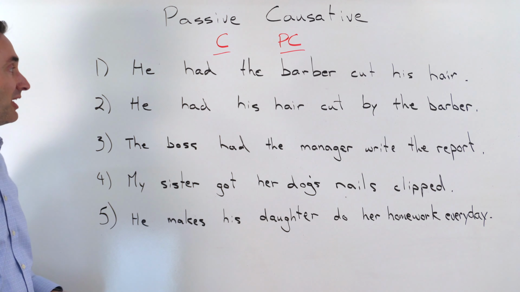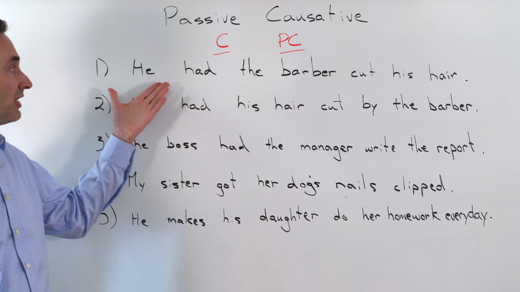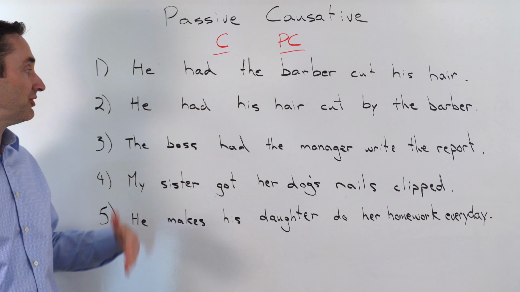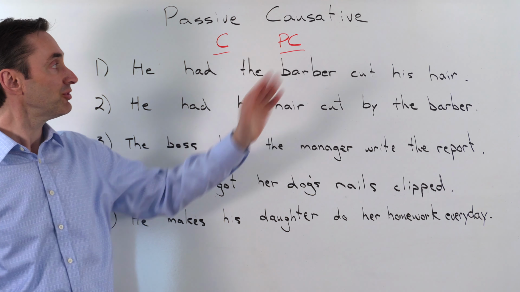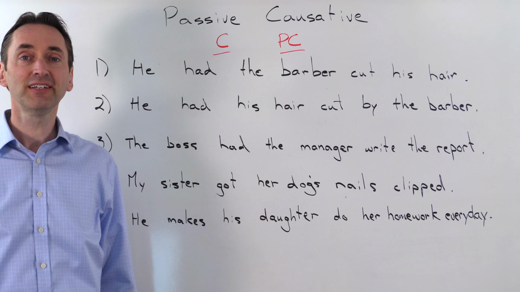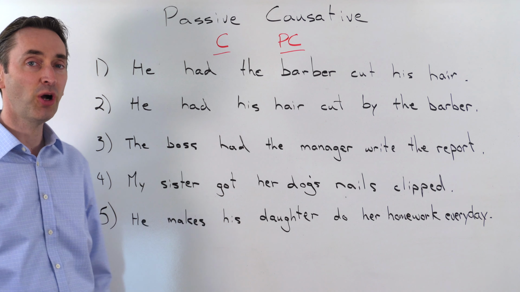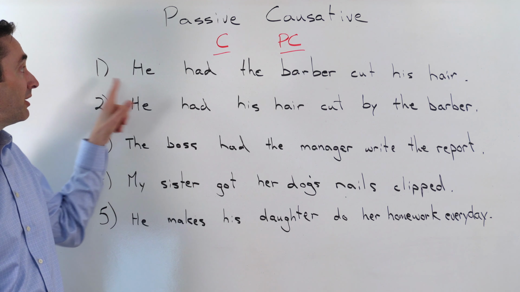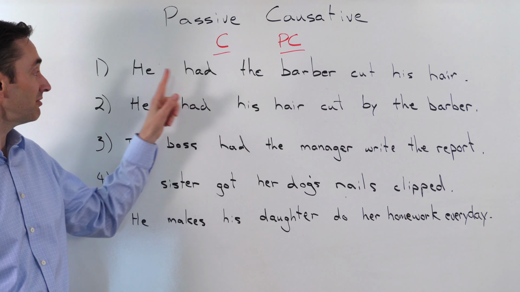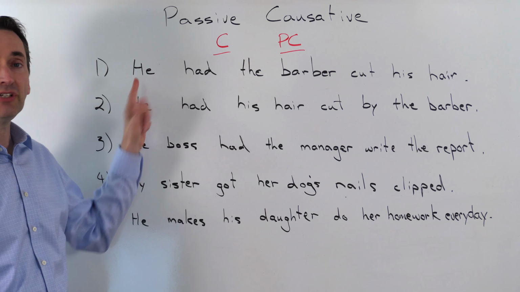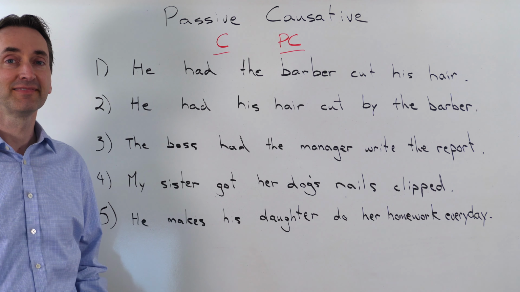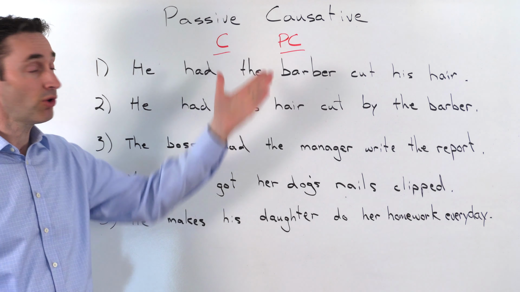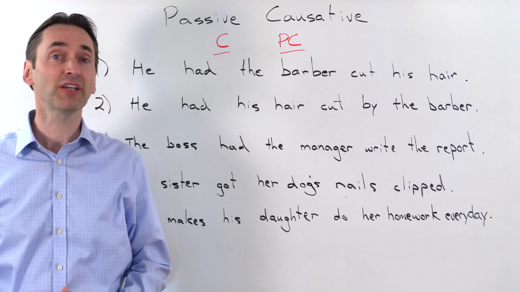Here are a couple of exercises to practice. Looking at these 5 sentences, if you believe the sentence is a causative sentence, please put a C. If you believe the sentence is a passive causative, please put a PC next to the numbers. So in the comments below, write 1, 2, 3, 4, 5. And if you believe number 1 is a passive causative, then please put PC for number 1. After you've done that, please make a passive causative sentence and I'll check that for you.